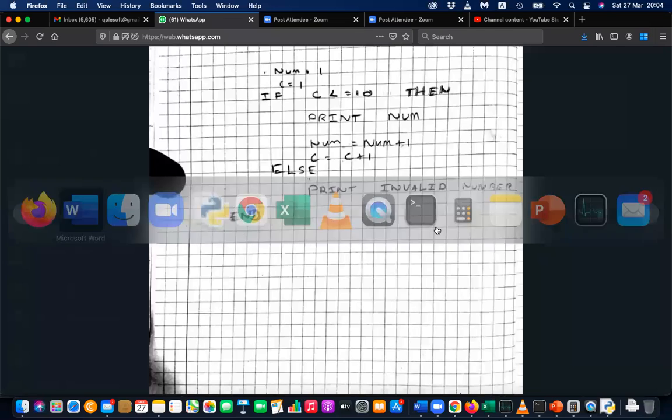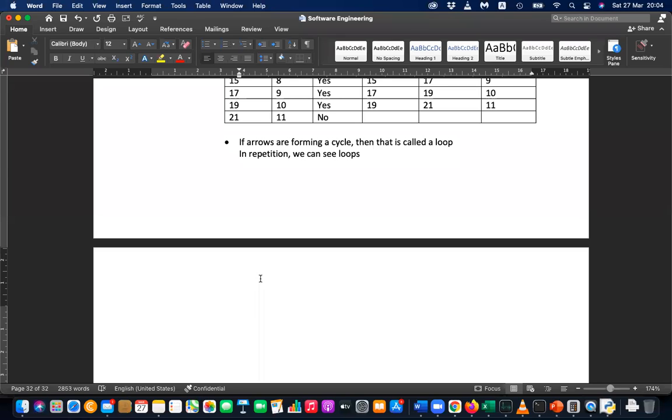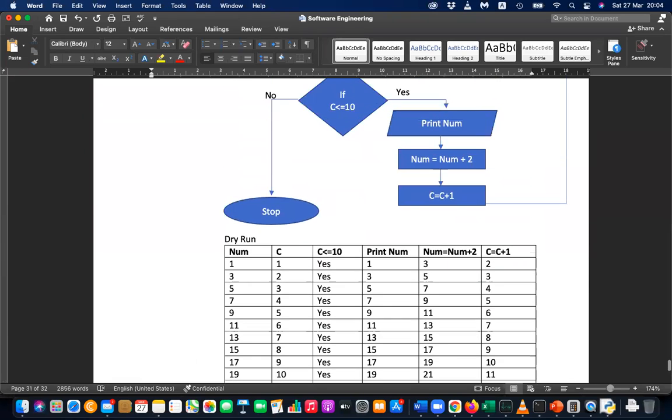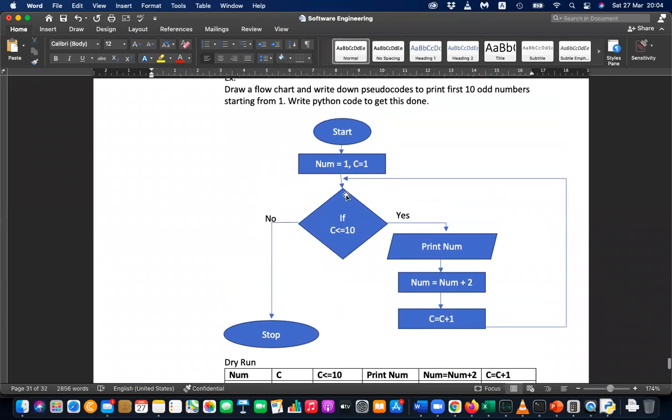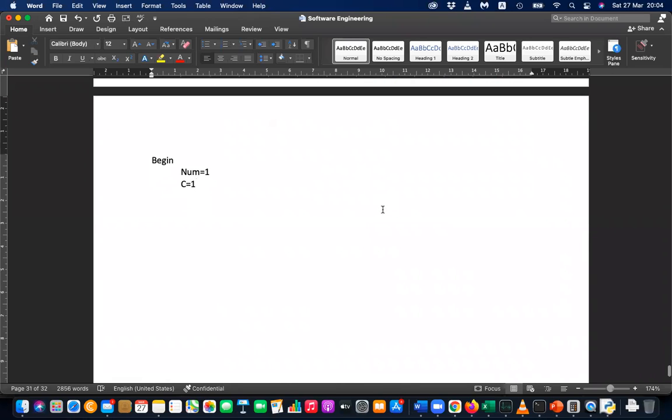Right, okay. So to do that, we have a special instruction in loops. So you can just start or begin. Then you can say number equal 1 and c equal to 1 according to this. Number equal 1 and c is also equal to 1. And instead of using if, we are using while here. That is a special keyword. You can say while c less than or equal to 10.